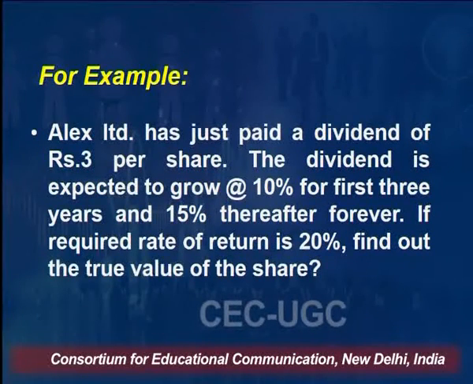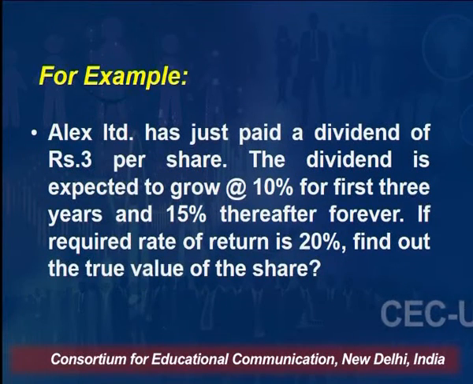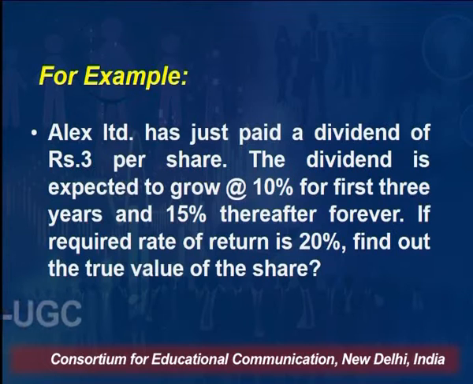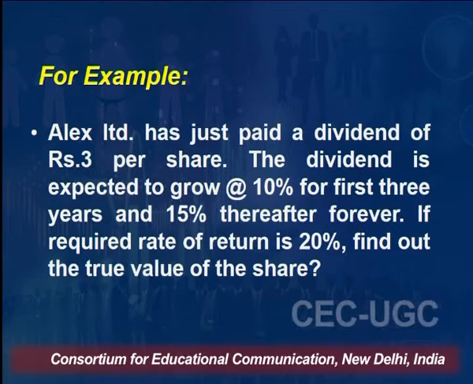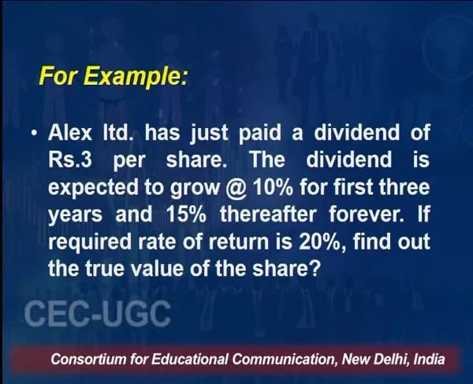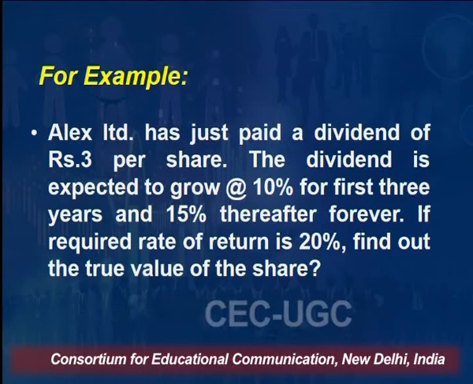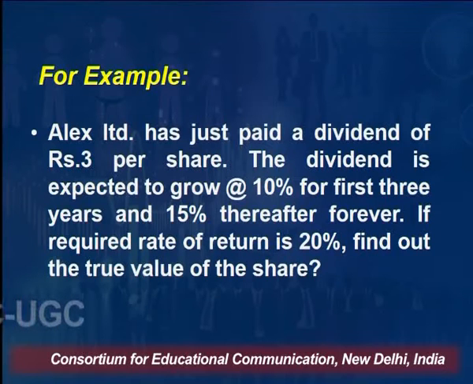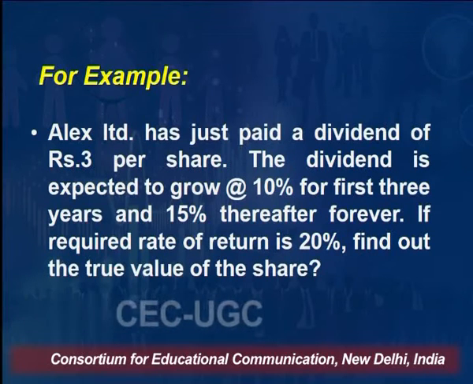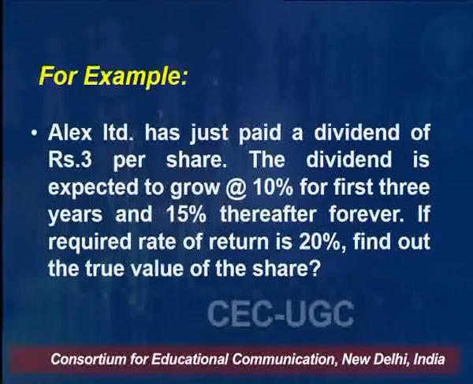Let me explain this with an example. Suppose X Limited has paid a dividend of ₹3 per share. That is, in the current year, the zero period, the company has paid ₹3 per share as a dividend. And dividend is expected to grow at the rate of 10% for the first 3 years and 15% thereafter forever. So what I am presuming here in this example is that in the first 3 years the dividend will grow at the rate of 10%, and after that it will grow at the rate of 15%.